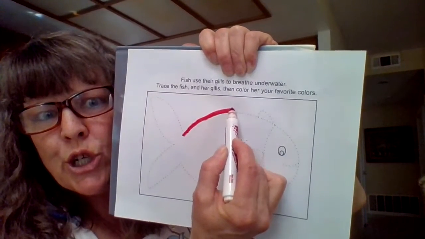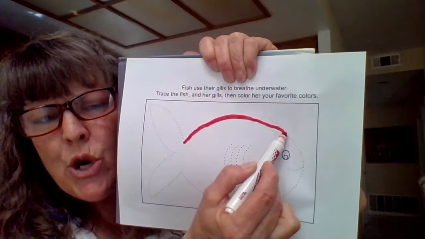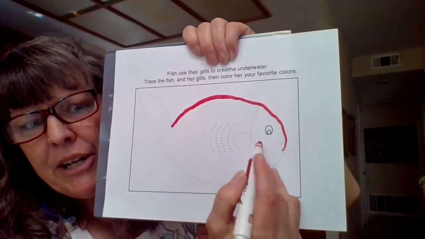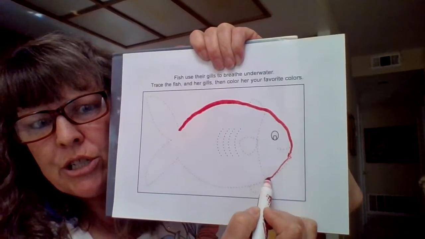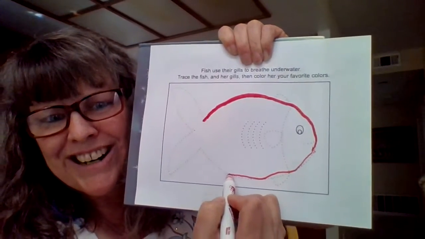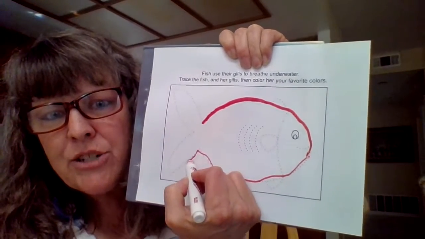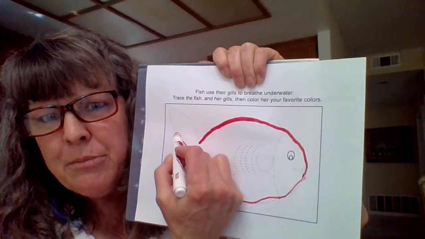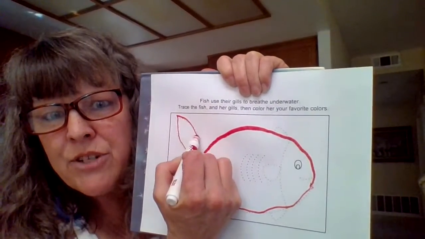Chugga, chugga, chugga. Choo, choo, chugga, chugga. Oh, gotta keep going. Choo, choo. Chugga, chugga, chugga. Choo, choo, all the way. You're going to trace all the way around on the dotted lines. Keep that train going all the way around the track.